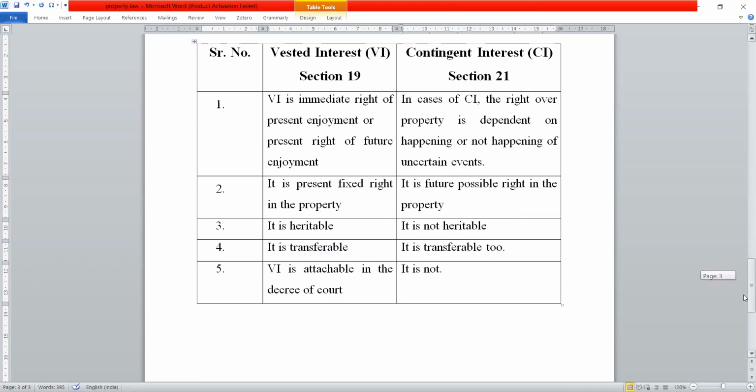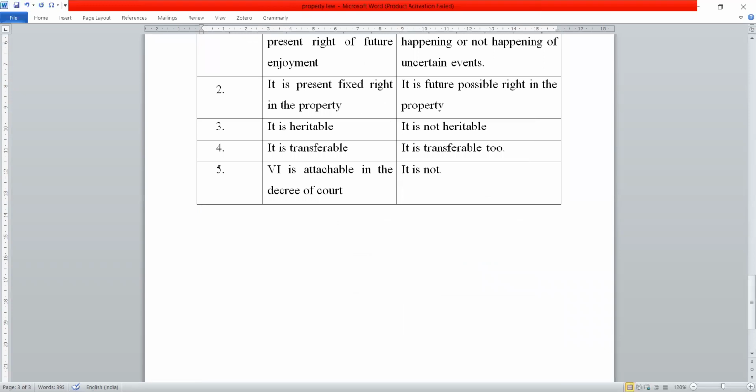Vested interest is transferable. Contingent interest is also transferable, but provided that the second transferee will also have a contingent interest in the property. Let's understand this by an example. A transfers the property to B on a condition which is uncertain, so it depends upon uncertain events. So technically, C has a contingent interest in the property. Now, if C further transfers the same property to D, D will also have the contingent interest in the property.